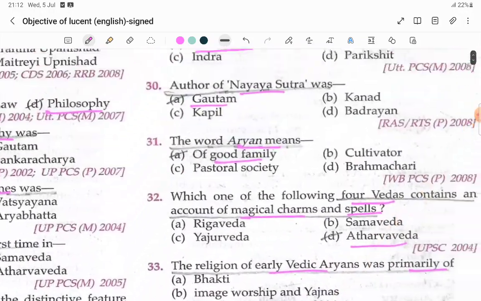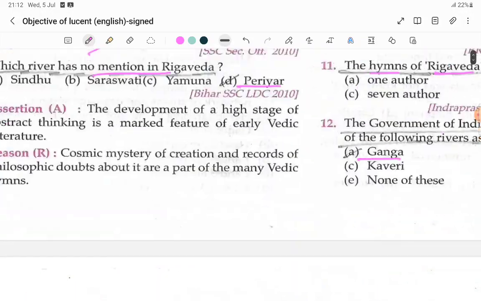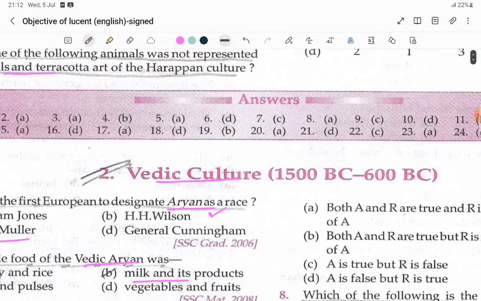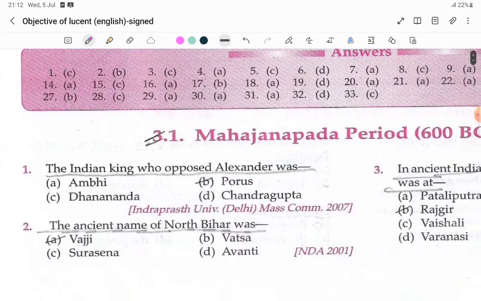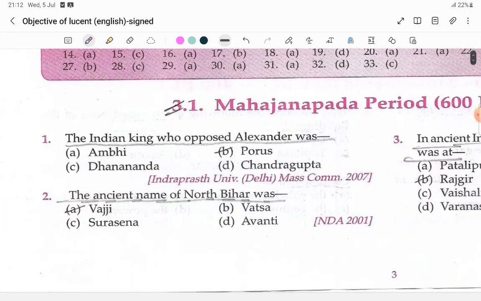So now we have finished this whole question set. Which one? Vedic culture questions we have finished. These are chapter wise. See, we are reading ancient history only. Ancient history itself will have nearly 1500 questions. Once you finish all this, then all the sentences together will make some sense. Okay. Next,